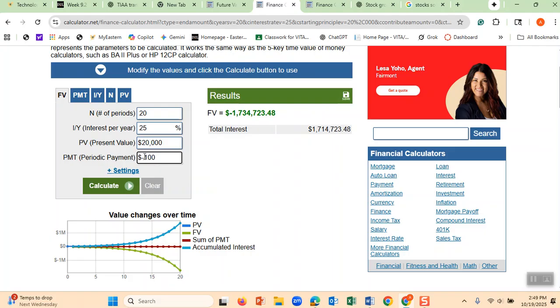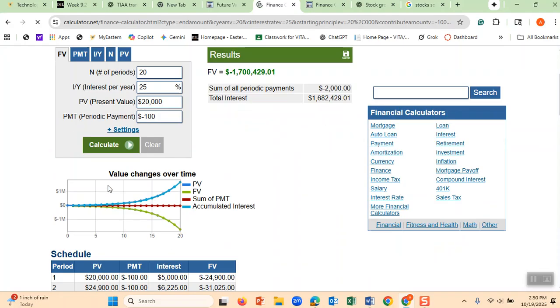And then if I put positive, that means this credit card company is going to give you 100 every month, but now you are paying 100 every month. Let's see what scenario it would be. How much do you owe the credit card company after 20 years? Because these credit card companies do not tell you the impact of a high interest rate. And you think, okay, I'm paying $100 a month. This is $20,000 a year. I borrowed 20, so I owe 20,000. Let's see what happens to the money.